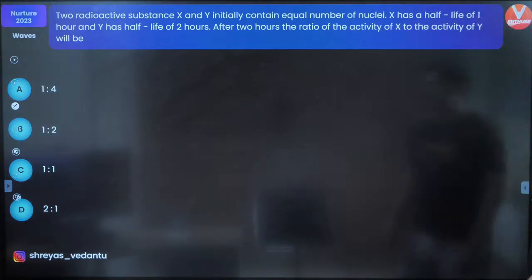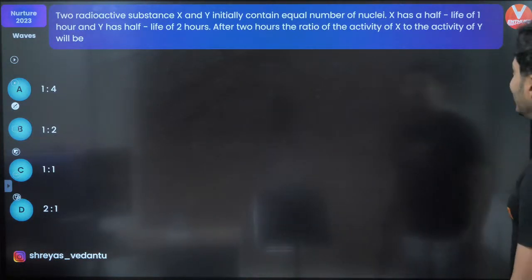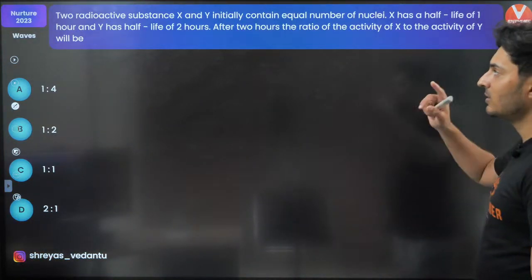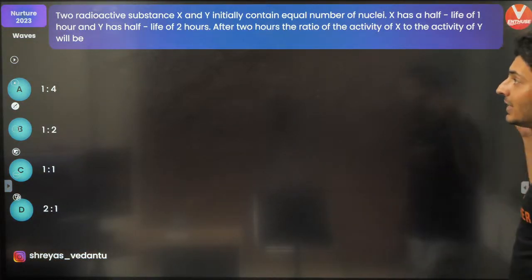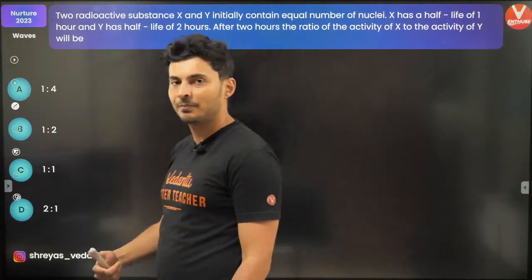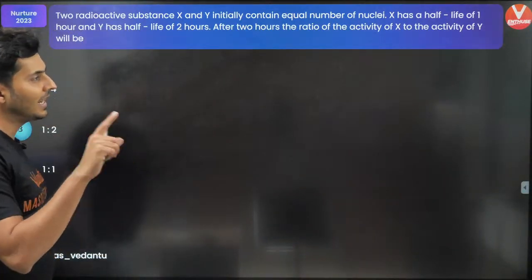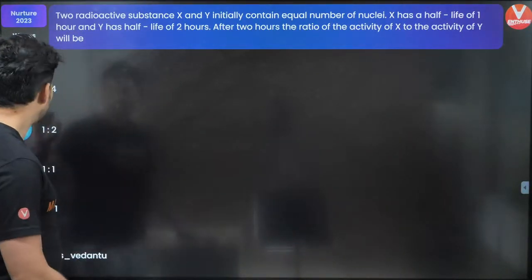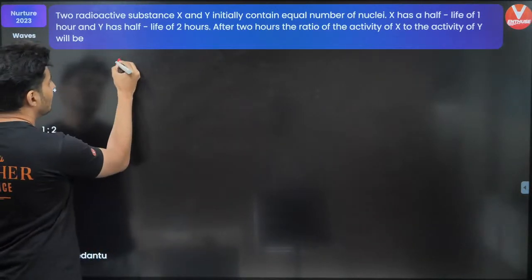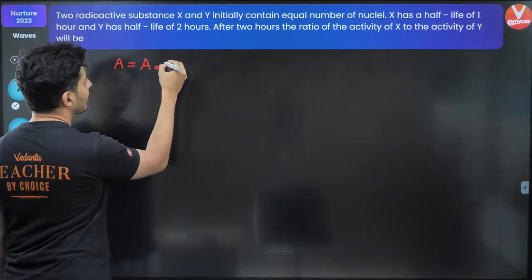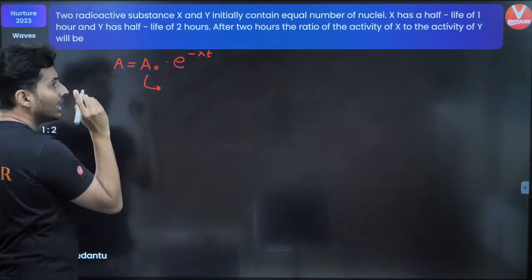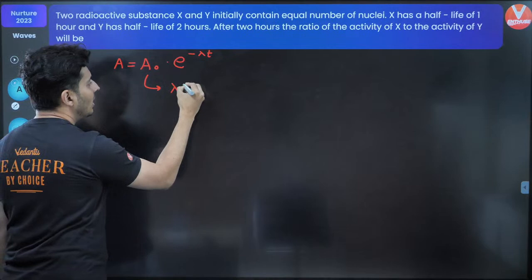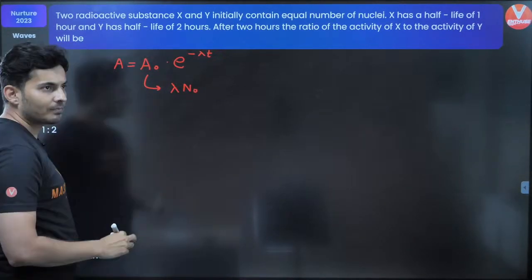Alright, so here is the question. Two radioactive substances X and Y initially contain equal number of nuclei. X has half-life of 1, Y has half-life of 2. After 2 hours, the ratio of activity of X to the activity of Y will be how much? Ratio of the activities is asked after some time, which means we need to use this formula. Activity is original activity into e to the power minus lambda t, and activity initially is lambda into original number.